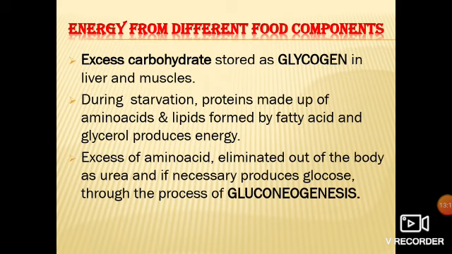Clear? So what I want to say is, whenever glucose is not required by our body, for example during sleeping, we are not performing any activity. So what happens with whatever food we have taken? At that time we are not doing any activity, so that glucose from the food we have taken is stored in our liver and muscle in the form of glycogen. Got it? So glycogen is the storage form of glucose.